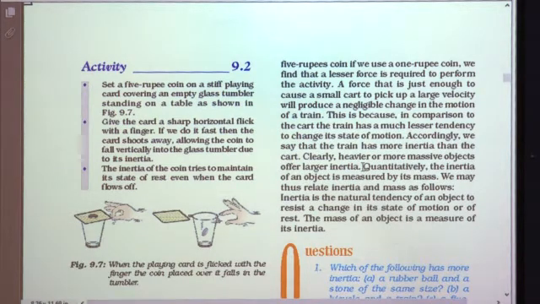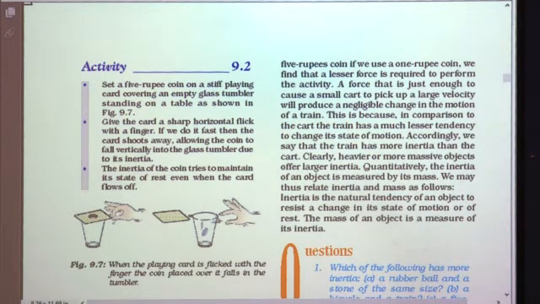So, from this what can we conclude? That objects which are more massive, meaning having more mass, or which are heavier, offer larger inertia. That is why the 5 rupee coin offers more inertia as compared to the 1 rupee coin, and a train offers more inertia as compared to a small cart. Quantitatively, the inertia of an object is measured by its mass. So, we can set the relation between inertia and mass in the following way.